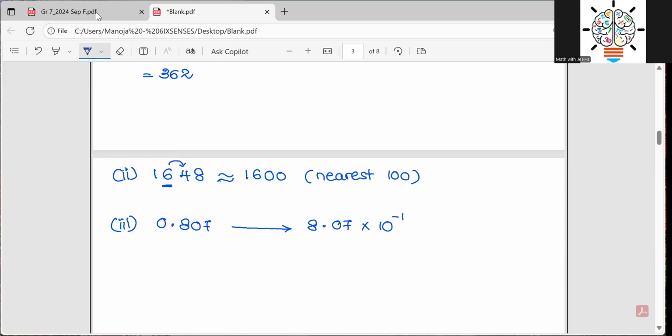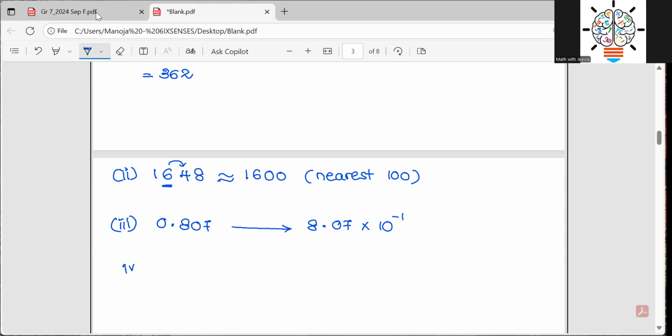That power can be a positive or a negative index based on the situation. Here we have a decimal number less than 1, and when you convert it to standard form, you will definitely get 10 to the power of a negative value.